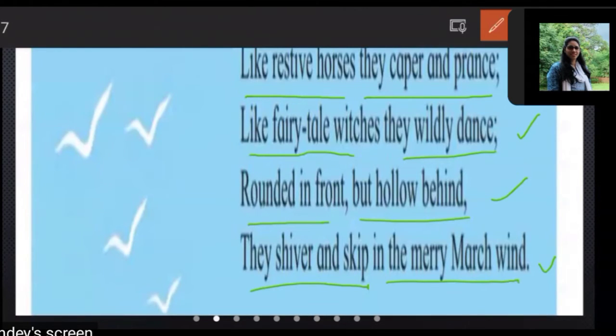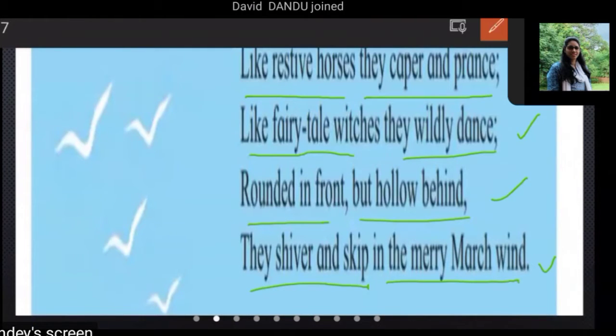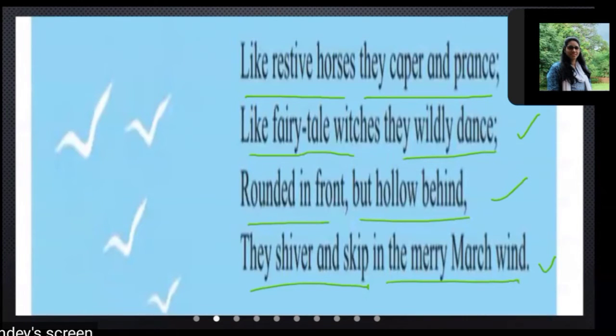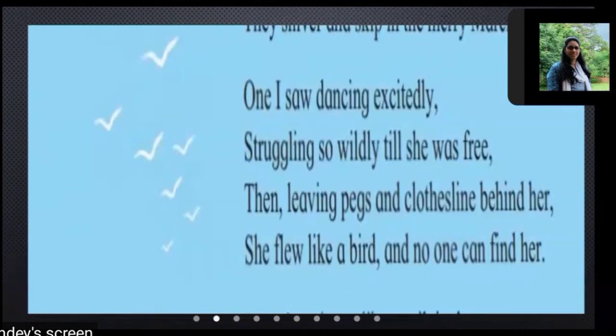Like fairy tale witches, they wildly dance. Rounded in front, but hollow behind, they shiver and skip in the merry marsh wind. Done? Okay, let's move to the third stanza.